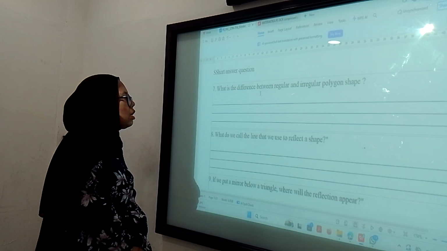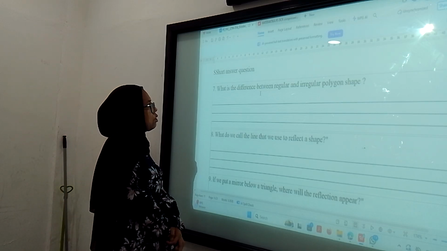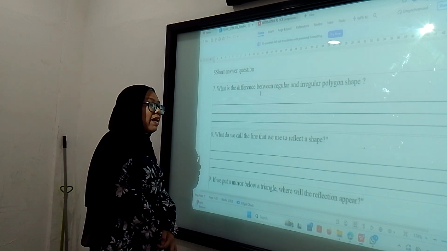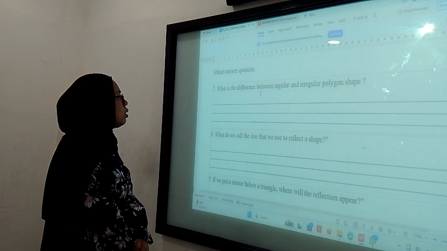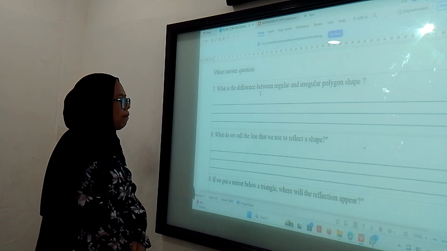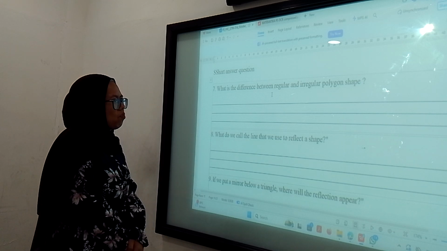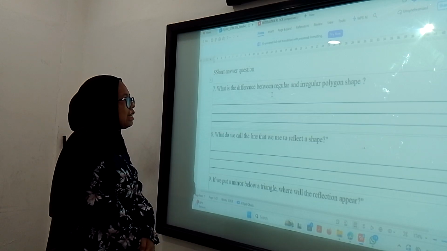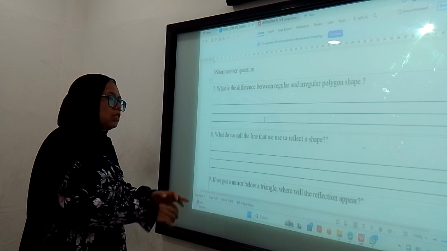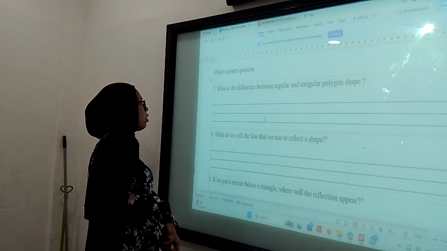Regular polygons mean the shape has regular sides and angles, but irregular means that it doesn't have regular sides and angles. So what does it mean? A regular side means that the lines are all equal. Irregular means that the lines are not all equal.